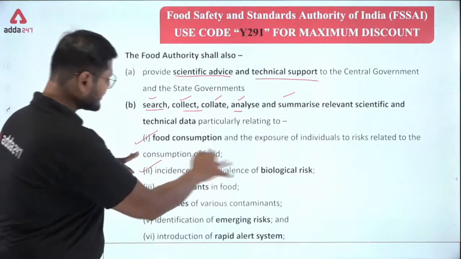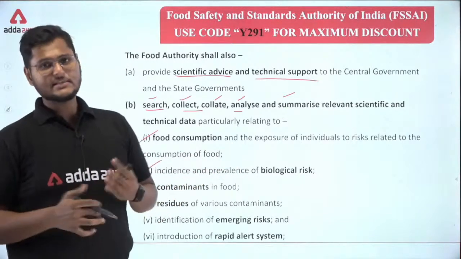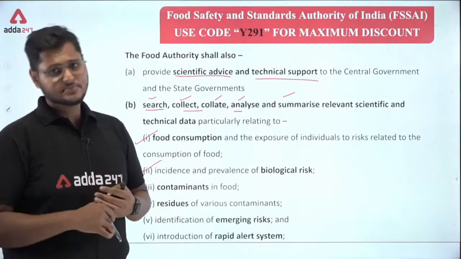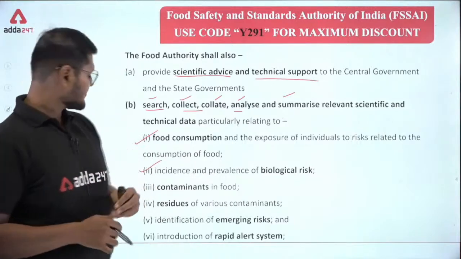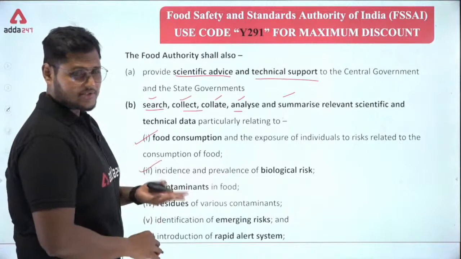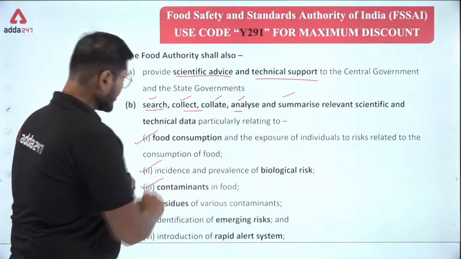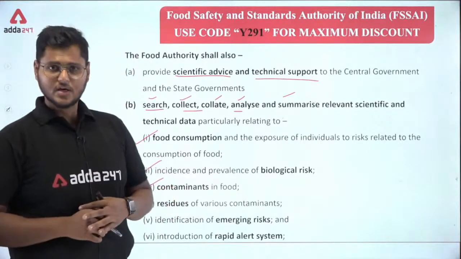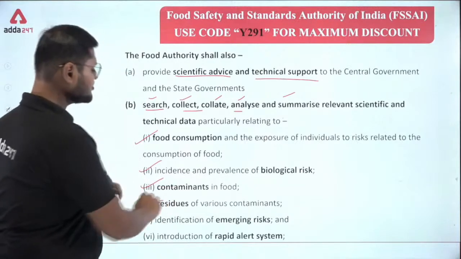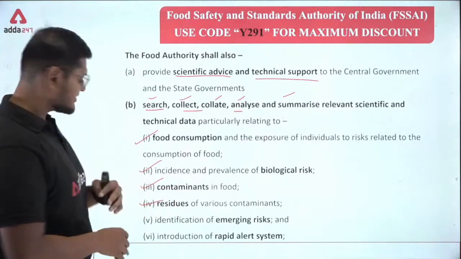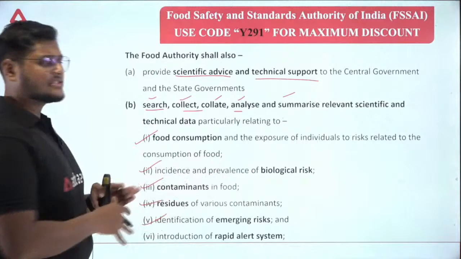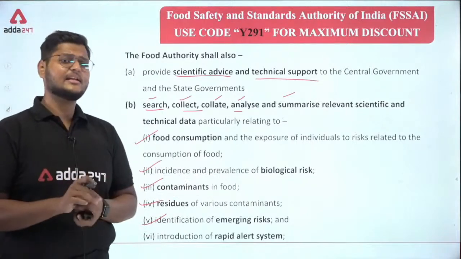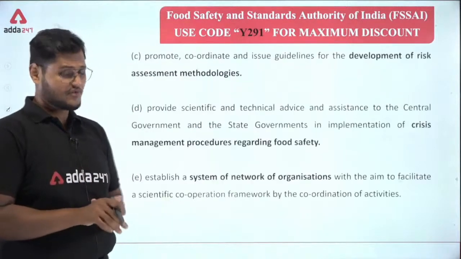Second one is incidence and prevalence of biological risk, again related to food, microorganisms, bacteria, fungus and all. Then virus, as we are already facing one. Contaminants in food. Okay, residues of various contaminants, pesticide residues, identification of emerging risks. What are the risks that can arise from a particular sector of food?